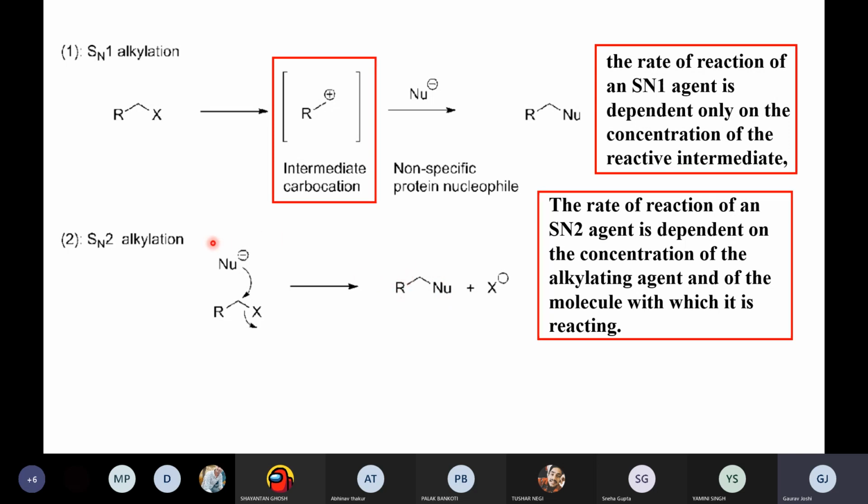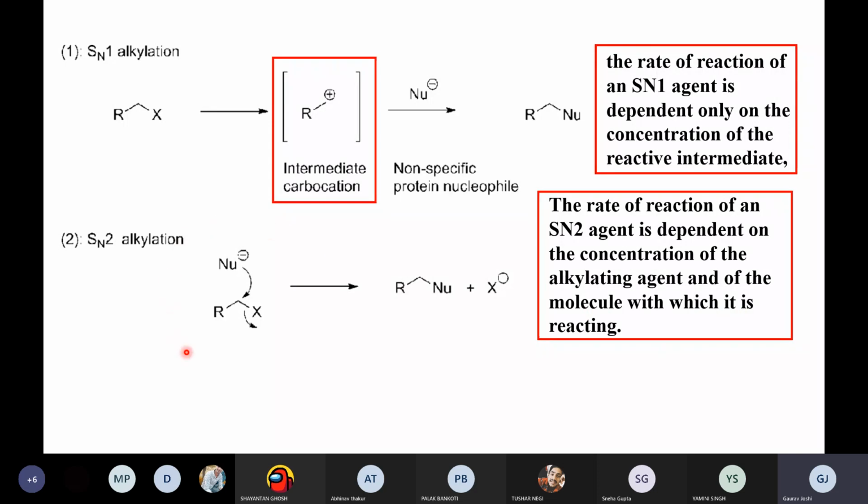So in this, the drug is not getting metabolized into the intermediate carbocation, but the biological nucleophile is itself attacking this molecule and the X is leaving, so that this biological molecule undergoes the alkylation. So the rate of reaction of an SN2 agent is dependent upon the concentration of the alkylating agent and of the molecule with which it is reacting.